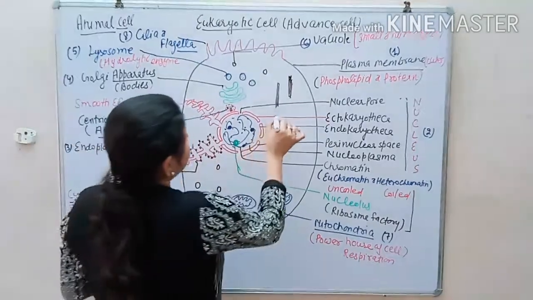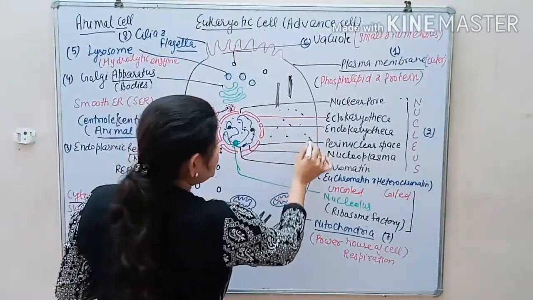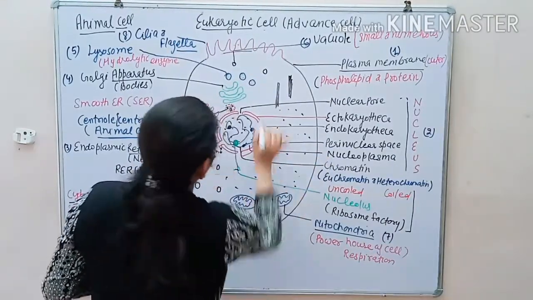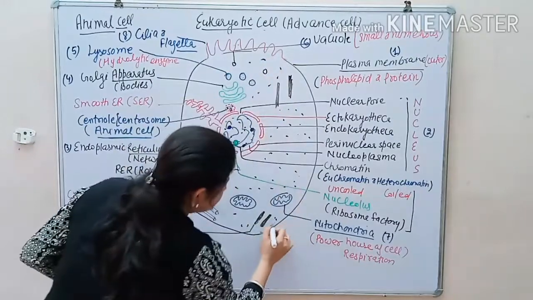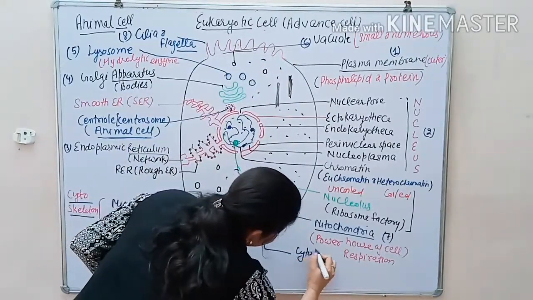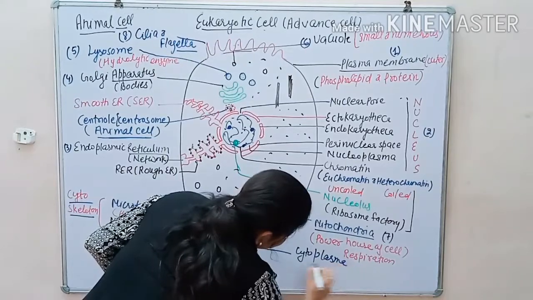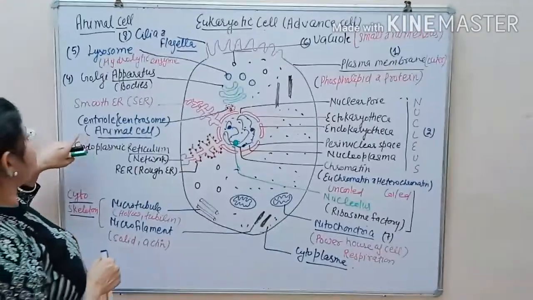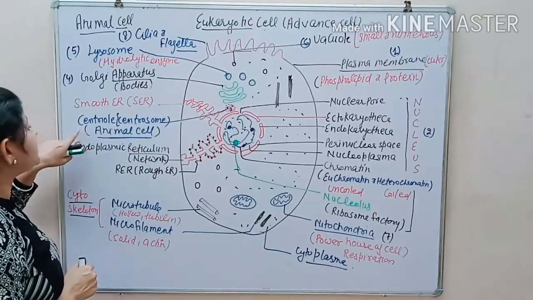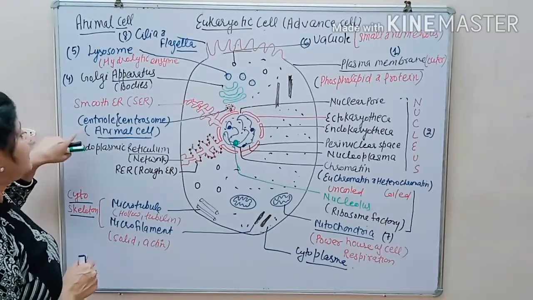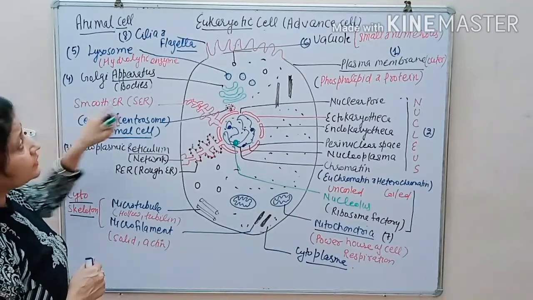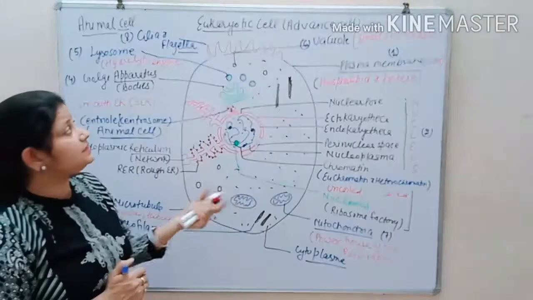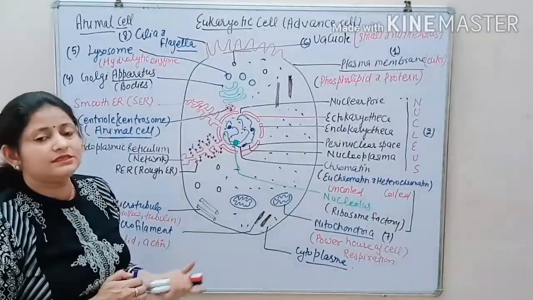The nuclear content, the dot-like structure present inner to the plasma membrane in a cell, is called cytoplasm. In animal cell, there is only one cell organelle which is different, which is not present in other eukaryotic cells. It is called centriole. This is regarding the various cell organelles present in the eukaryotic cell, that is in the animal cell.